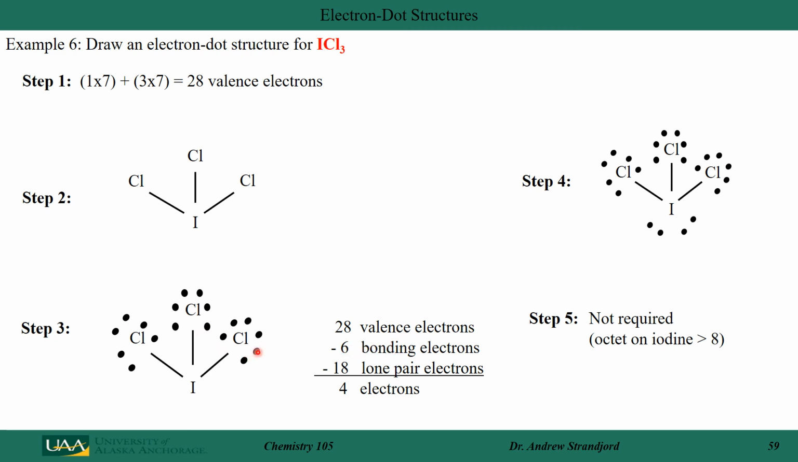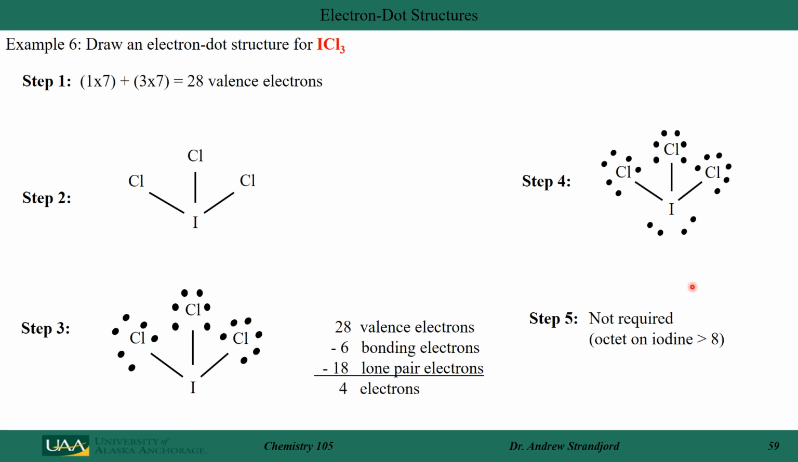I then place any remaining electrons around my chlorines to fulfill their octets. In this case, I have 3 times 6, which is 18. That leaves me with 4 electrons. This is the first example that we've looked at where I have electrons remaining. I'm just going to put them around iodine, so I put those 4 electrons on iodine.